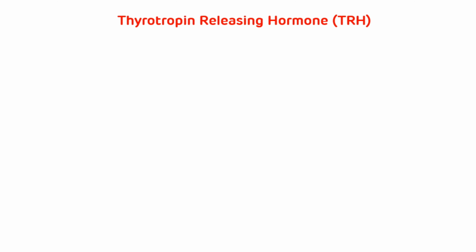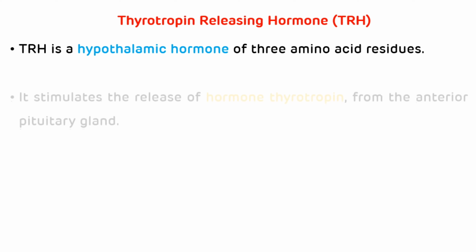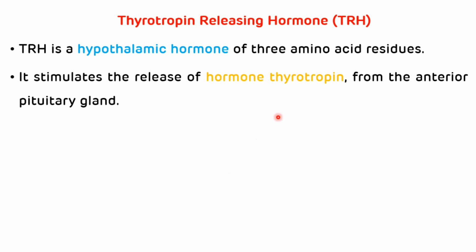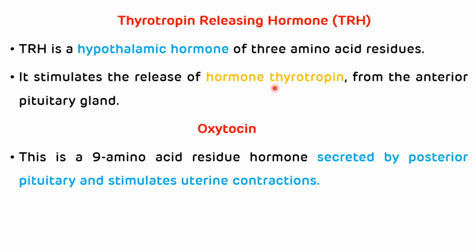Now the second one is the thyrotropin releasing hormone. The thyrotropin releasing hormone is a hypothalamic hormone of three amino acid residues, and it stimulates the release of the hormone thyrotropin from the anterior pituitary gland. The third important peptide is oxytocin. Oxytocin is a 9 amino acid residue hormone secreted by the posterior pituitary, and it stimulates the uterine contractions.